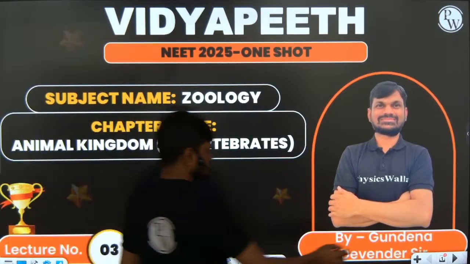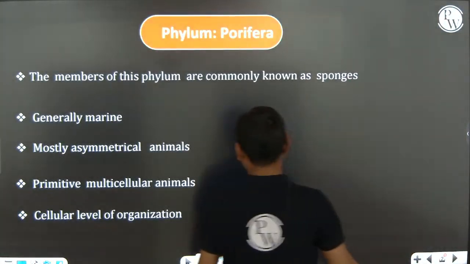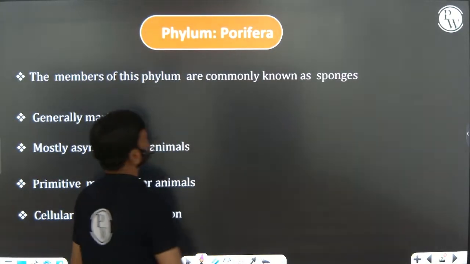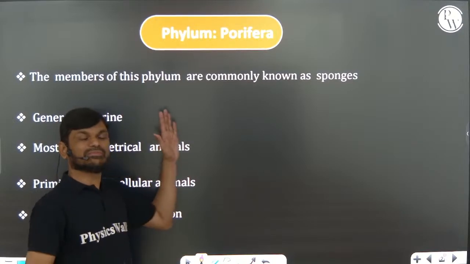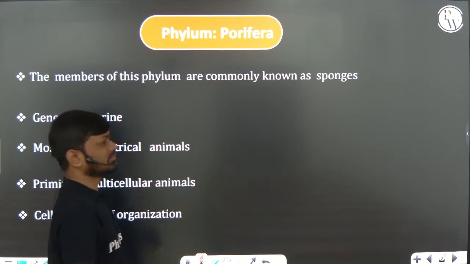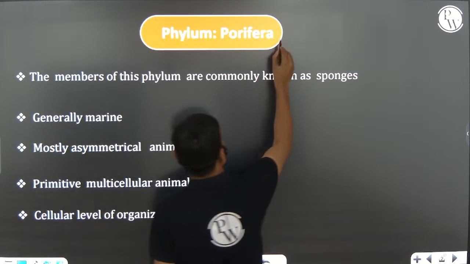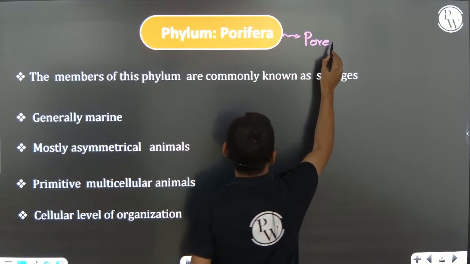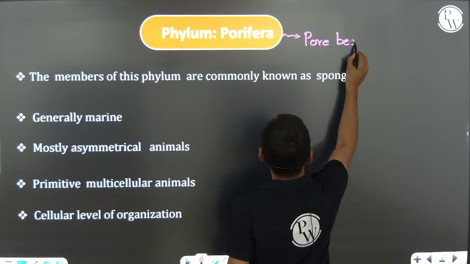First one, phylum Porifera. Phylum Porifera, commonly known as pore-bearing animals.